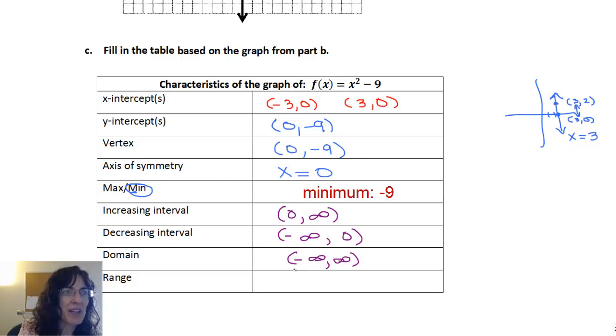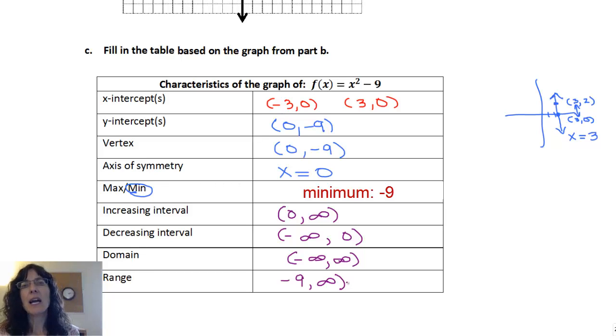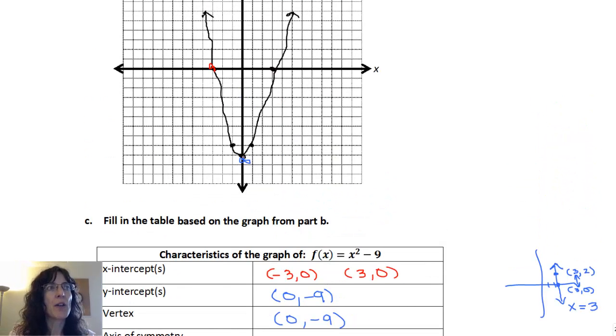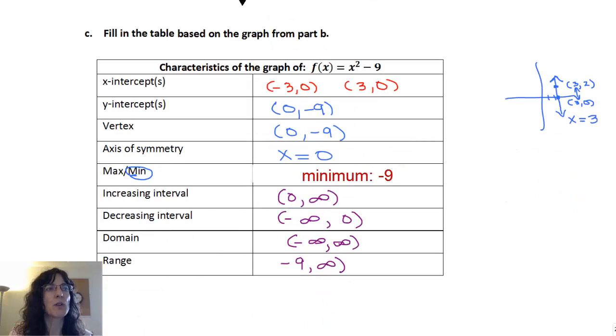And change to my pen again. So -9 all the way to +infinity. And then I left off the symbol on the -9 because I wanted to talk about that. There is an exact point here that we plotted that was (0, -9). And so I'm looking at that and saying, oh yeah, the -9 is actually on my graph, so it should be an inclusive symbol for the -9, which means I need to have the square bracket for it.